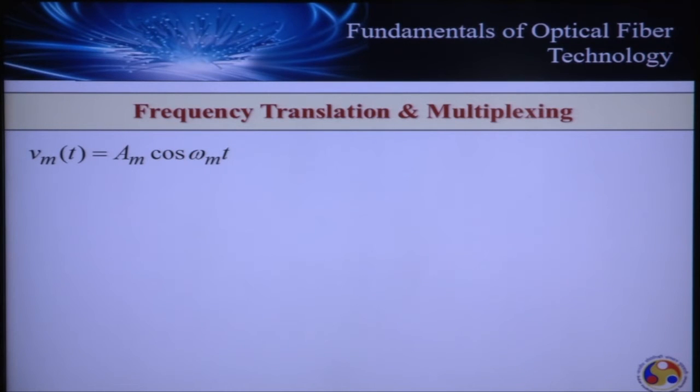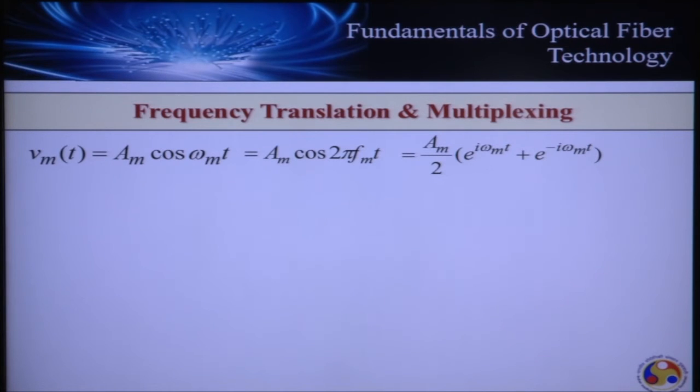Now before we discuss how we do frequency translation, let's do a little simple mathematics. Here omega m is known as angular frequency. I can express this same expression in terms of linear frequency, where omega m goes to fm with 2 pi. So the original signal now goes to Am cos 2 pi fm t. And this cosine term can be expressed in terms of exponential terms. So we can express this as Am by 2, since cos theta is equal to e to the power i theta plus e to the power minus i theta, divided by 2. That is what I am using here.